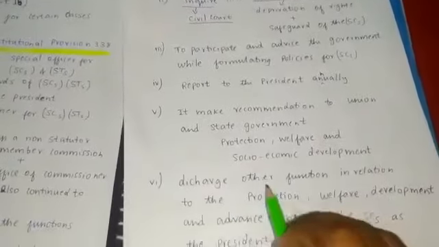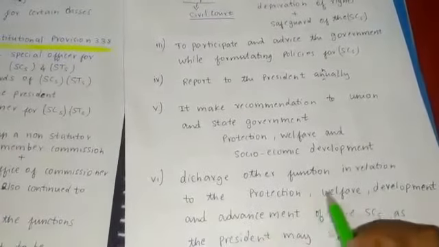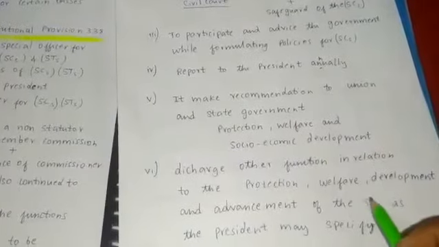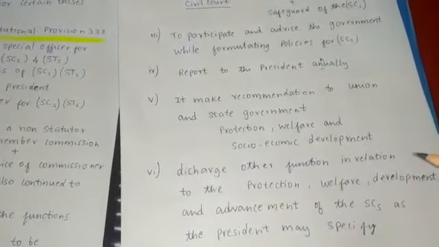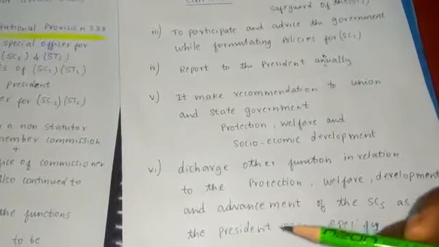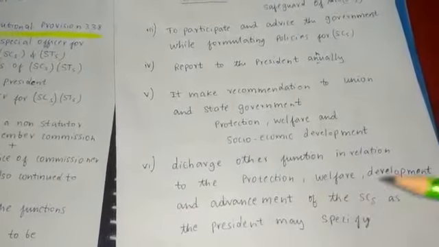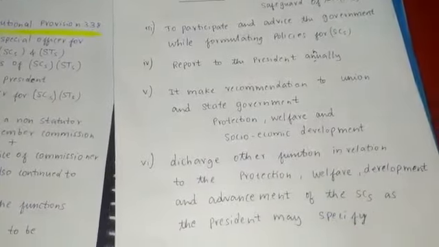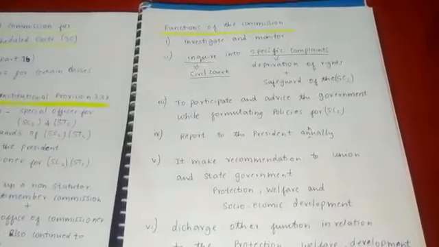And they have to discharge other functions in relation to the protection, welfare, development and advancement of SCs as the President may specify. So whatever work the President specifies relating to these, the Commission has to do.